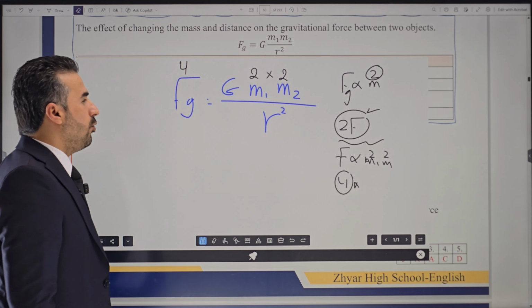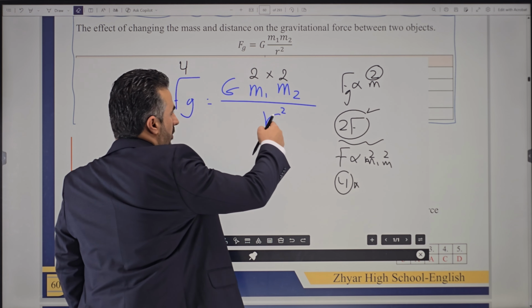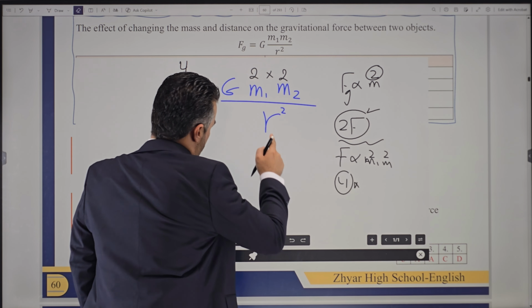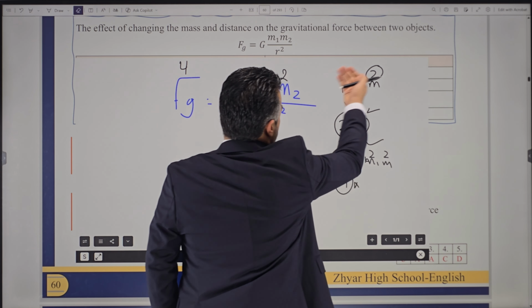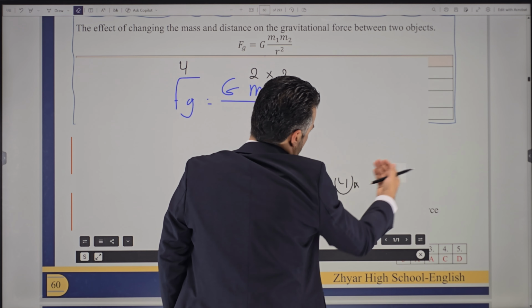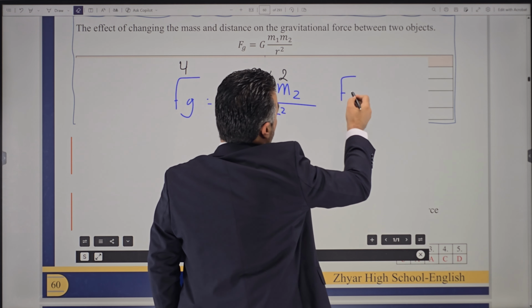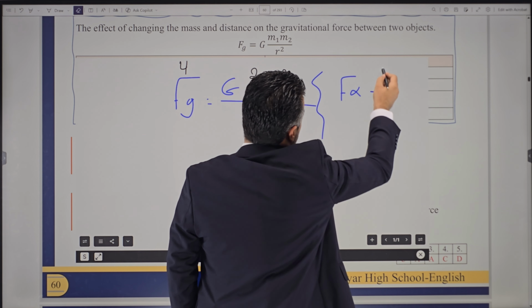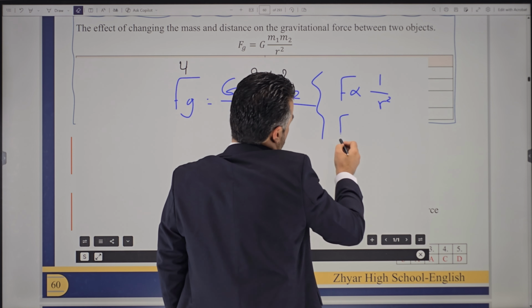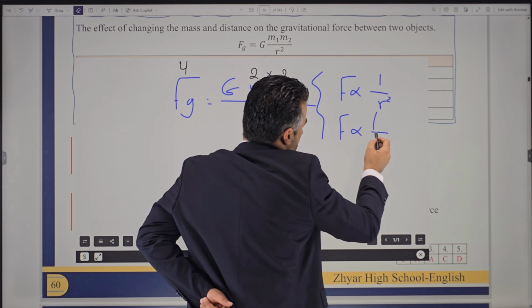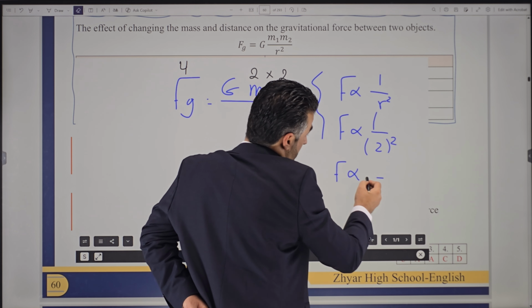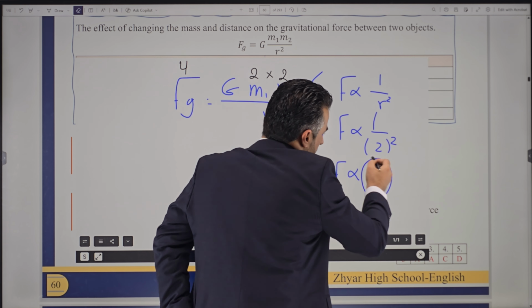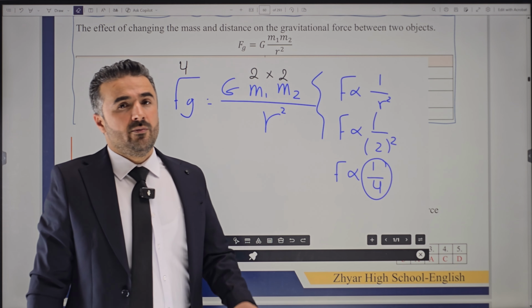All right, now, what if we double the radius or the distance? Watch this. For this one, you have to be careful a little. What is the relation between Fg and the distance? Are they direct or inverse? They're inversely proportional. So if you double the distance, remember the distance is squared, yes? Double squared means the gravitational force is going to change by a factor of 1/4.